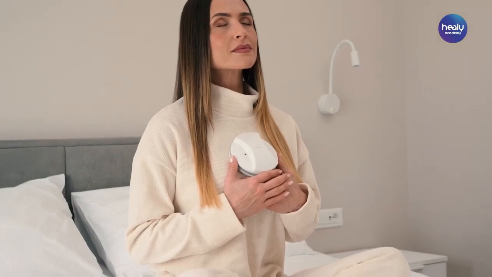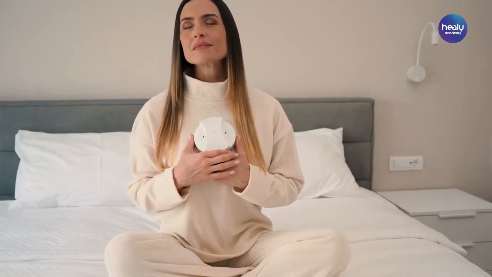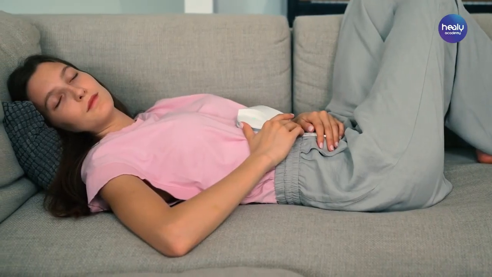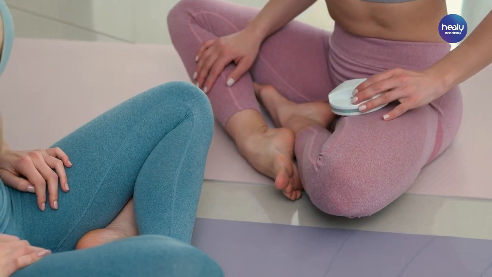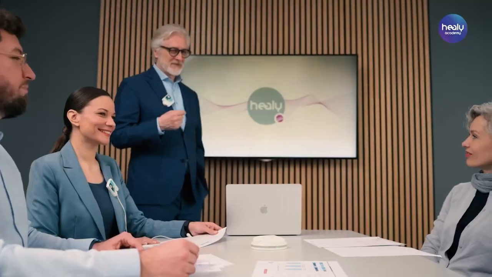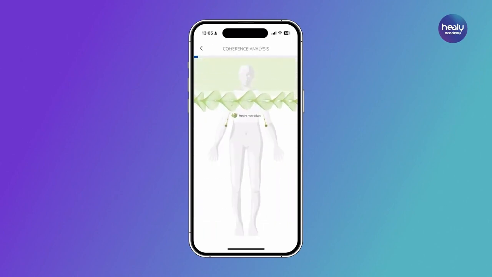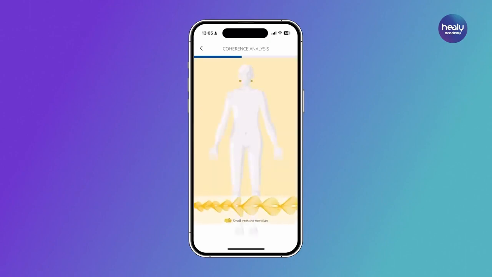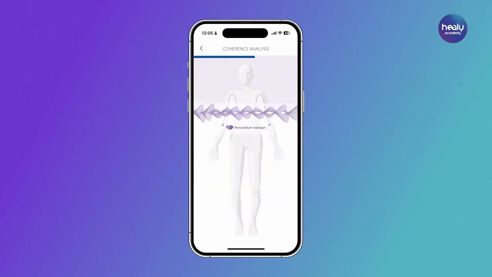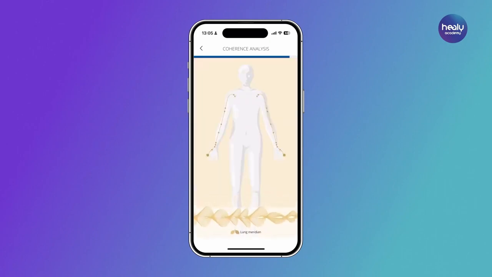The Meridian Module of the Heal Advisor Analyze app is a simple, quick, and visual means of analyzing and then harmonizing the coherent state of meridians in the information field. You can use it for yourself as well as for other people. The module analyzes the coherence of the 12 meridians in the information field and uses it to create an overall image showing which of the functional circuits are out of balance and in which direction they're trending.